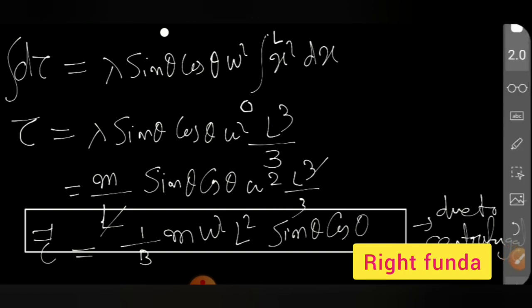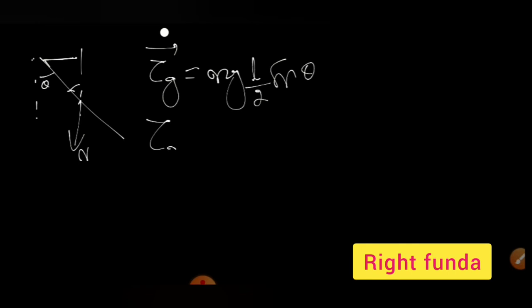So what is the torque due to gravity? On the rod, mg is acting like this, and this is L by 2. So this perpendicular distance, this angle is theta, so it is L by 2 sine theta. So torque due to gravity is equal to mg into L by 2 into sine theta. These two torques are balancing each other. Torque due to gravity plus torque due to centrifugal force is equal to 0.